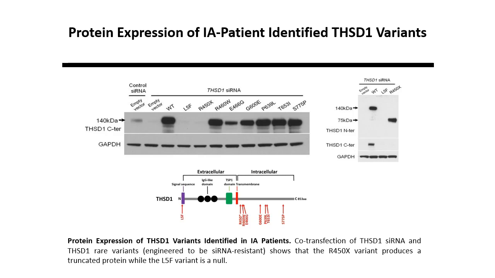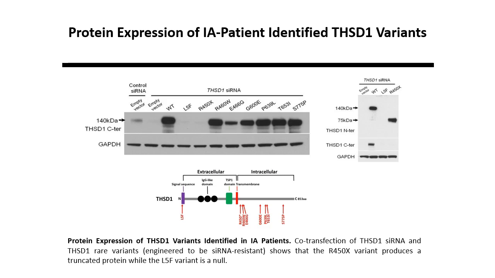To interrogate THSD1 functionally, we first expressed each IA patient-identified variant to determine their effect on protein expression in human vascular endothelial cells. For this experiment, we used siRNA to knock down endogenous THSD1 expression and then introduced THSD1 constructs that were specifically engineered to be siRNA resistant. These constructs encoded either wild-type THSD1 or each IA patient-identified variant. In the left panel, we performed Western analysis using an antibody that is specific to the C-terminus of THSD1. As expected, our siRNA did in fact knock down endogenous THSD1 expression.